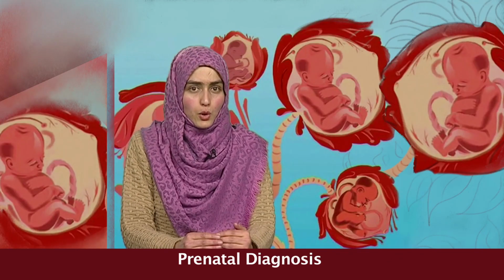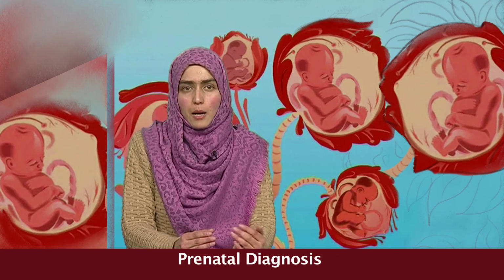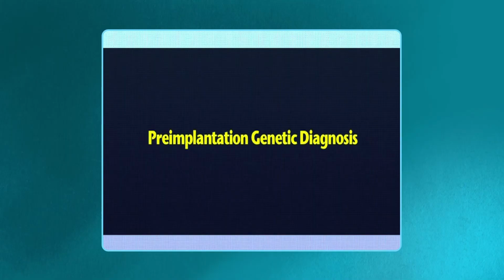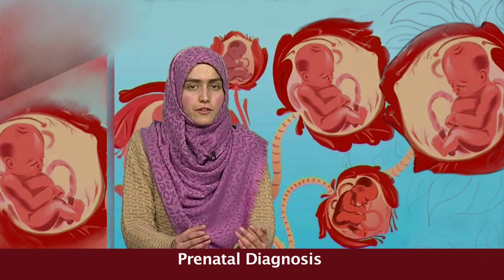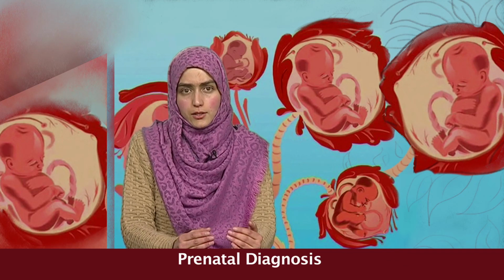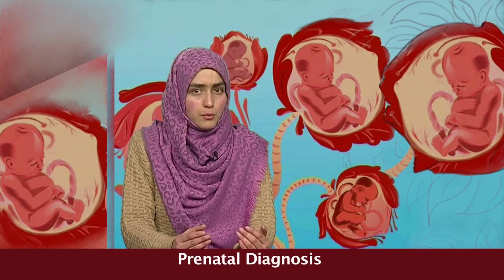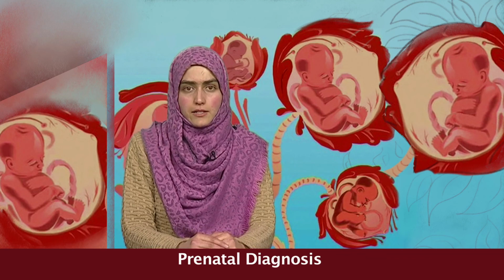Coming to our last objective, that is to study about the pre-implantation genetic diagnosis. Pre-implantation embryo biopsy is now technically feasible for some genetic disorders and available in a few specialized centers.